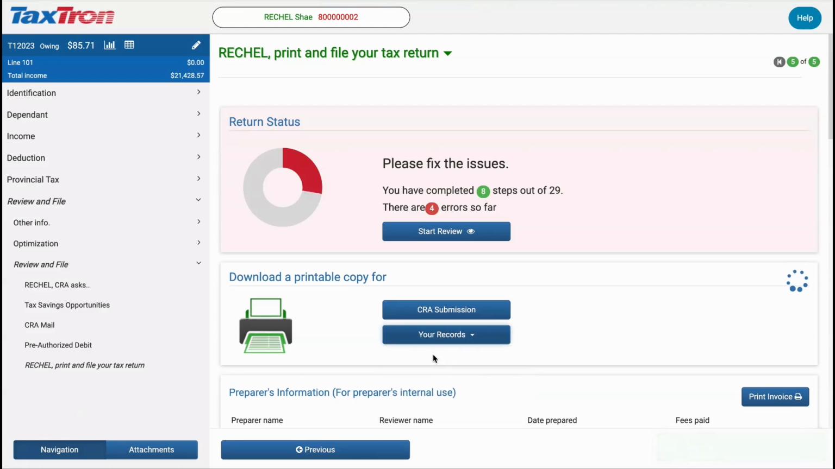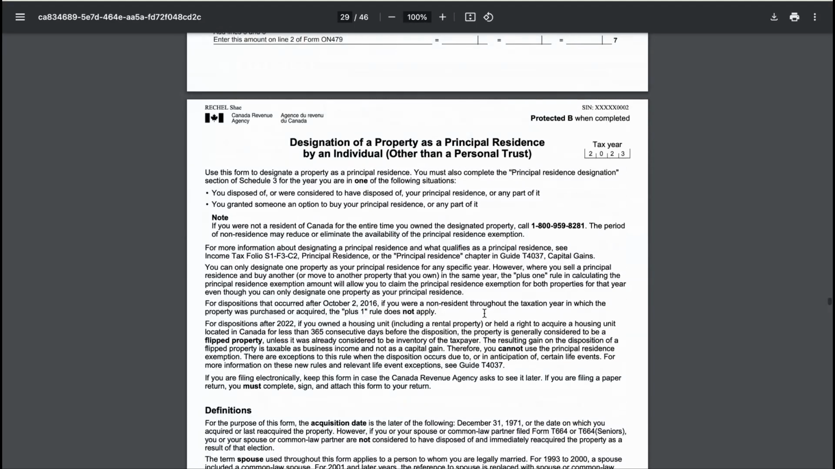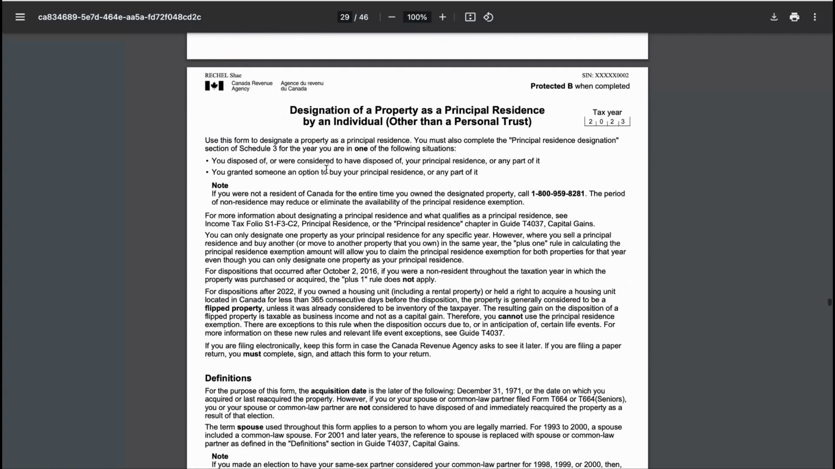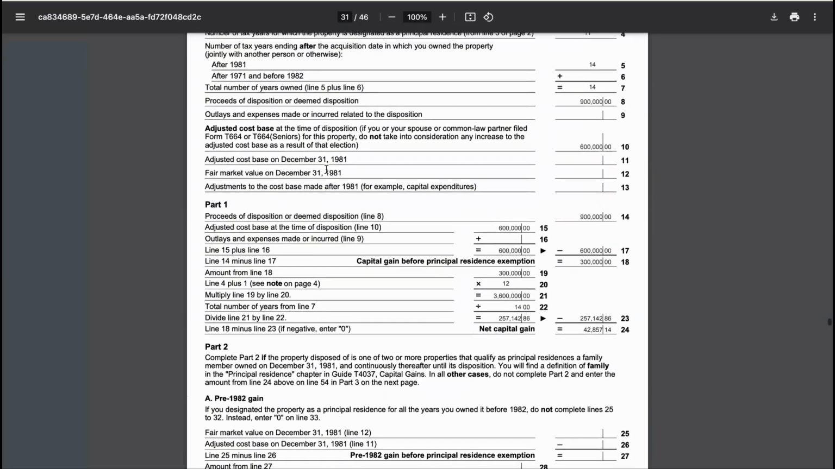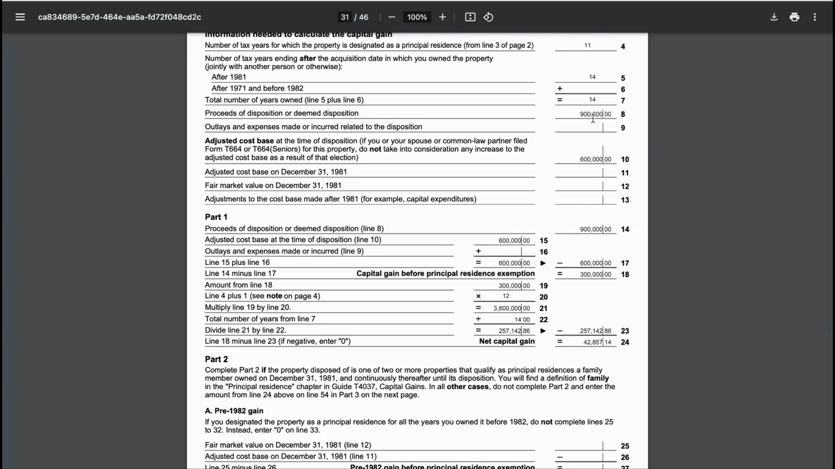Let's navigate to the Review and File section and print the record-keeping documents. Scroll down to the T2091 form, Designation of a property as a principal residence by the legal representative of a deceased individual, and go to Part 1, where it calculates a net capital gain of $42,857. How is this calculated?